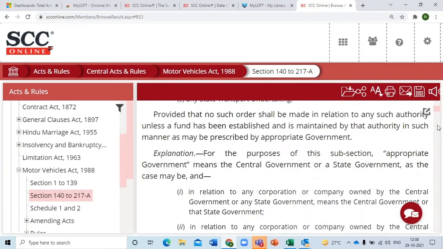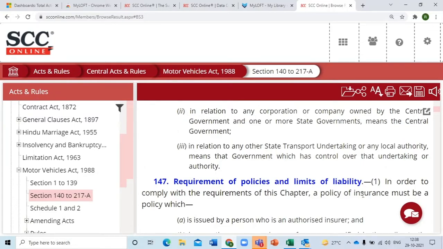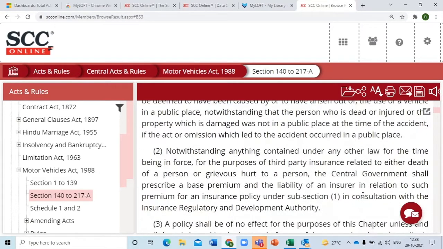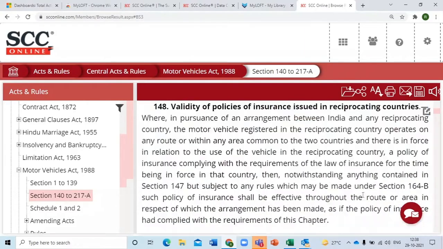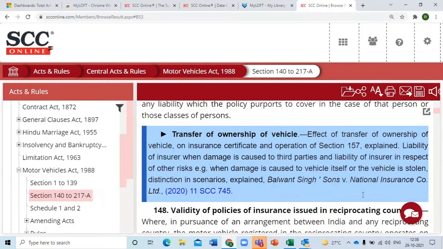Yeah, so now we can see the act opening up over here. The section has been laid down over here for you. And if you keep scrolling down, you'll see something which is not usually available. That is these blue color boxes. Now, those of you who have read this particular act would agree with me that this blue color box that says transfer of ownership of vehicle is not the language of the Act. It is something extra that we have done over here, and this is called commentaries. Important judgments on a particular point of law that is being discussed in the Act.